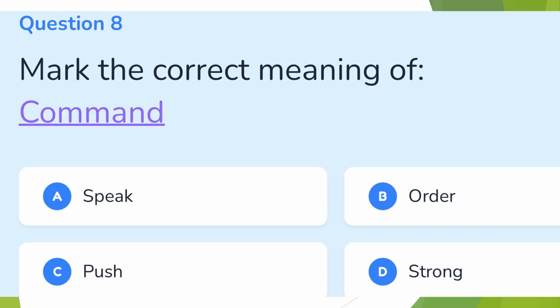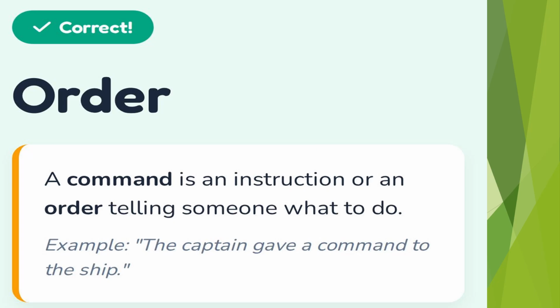Number 8. Mark the correct meaning of command. A. Speak, B. Order, C. Push, D. Strong. Correct answer is order. A command is an instruction or an order telling someone what to do. Example: the captain gave a command to the ship.